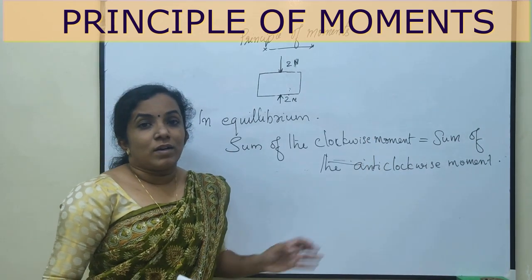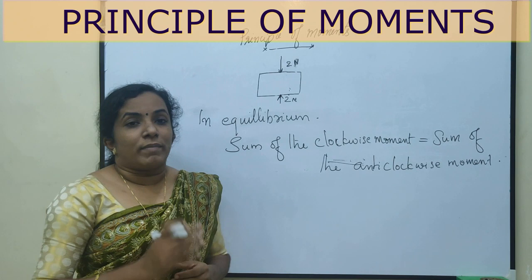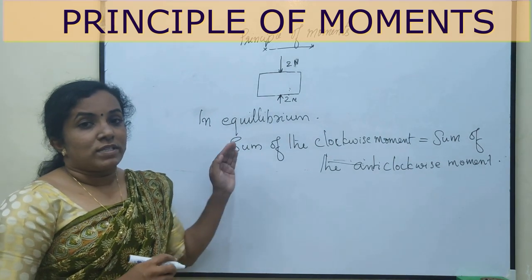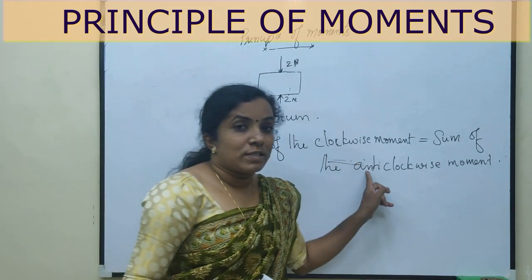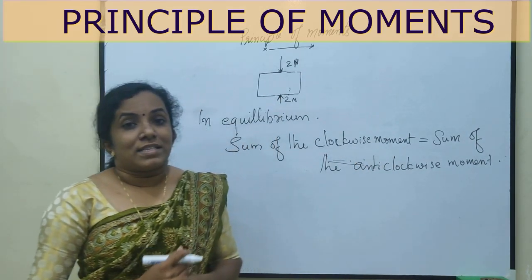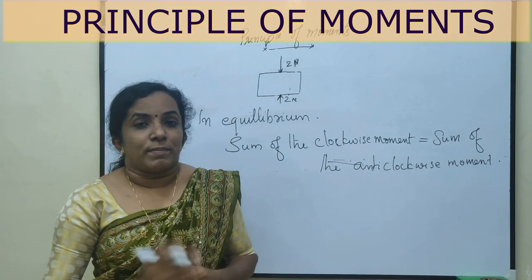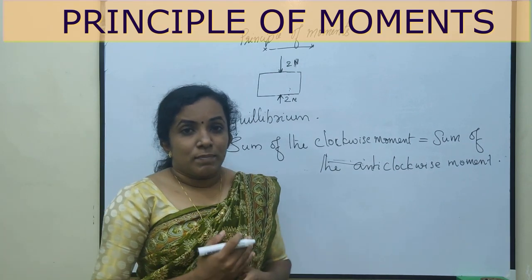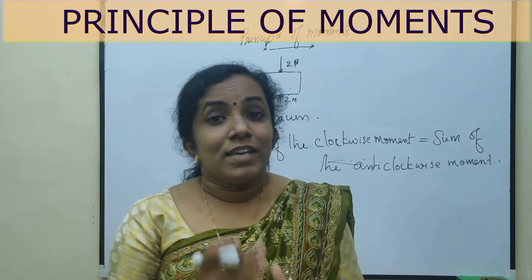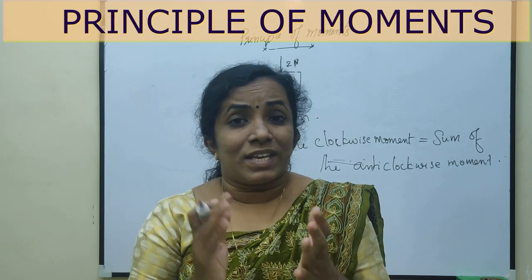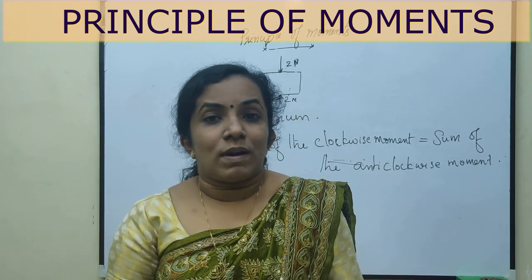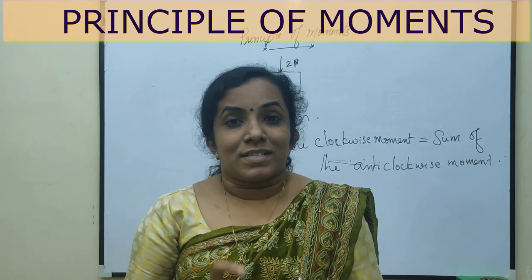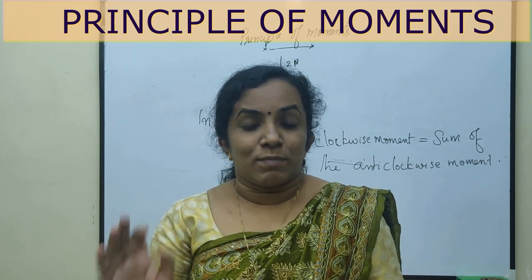This is called the principle of moments. So, according to the principle of moments, in equilibrium, the sum of the clockwise moment is equal to the sum of the anti-clockwise moment. This condition is very important.